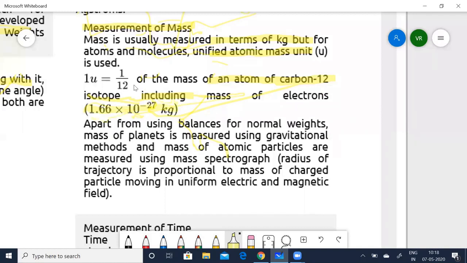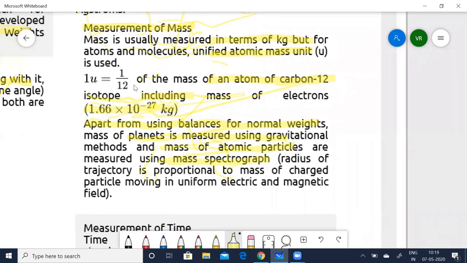Apart from using balances for normal weights, the mass of planets is measured using gravitational methods, and the mass of atomic particles is measured using a mass spectrograph. All this we will be studying more in the dual nature and atoms and nuclei lessons.